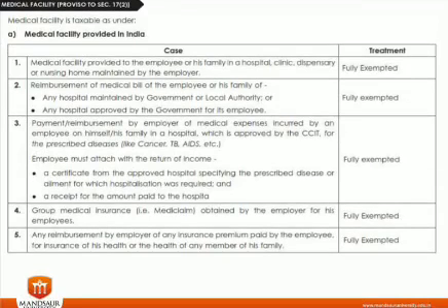Now this is also a medical facility. In case of a medical facility, if it is provided at a government hospital, it is fully exempted. If it is provided at a government or local authority hospital, then it is also fully exempted. If the medical expenses are reimbursed by the company and the treatment is done in a cancer or TB or AIDS hospital, that is also fully exempted. And if the group medical insurance obtained by the employer is provided, it is also exempted.